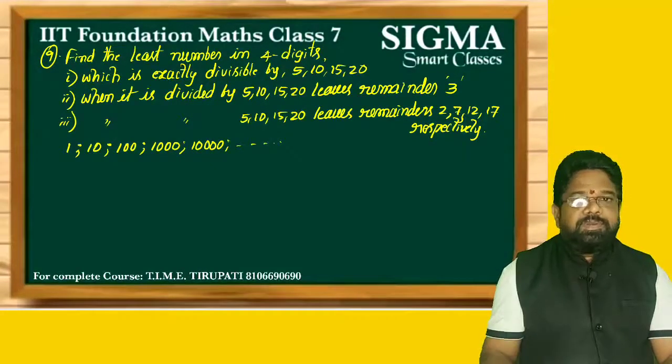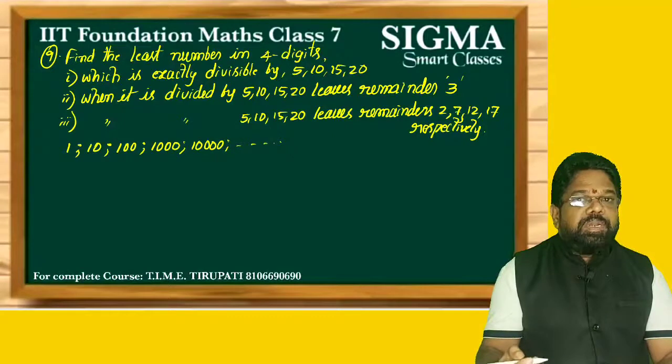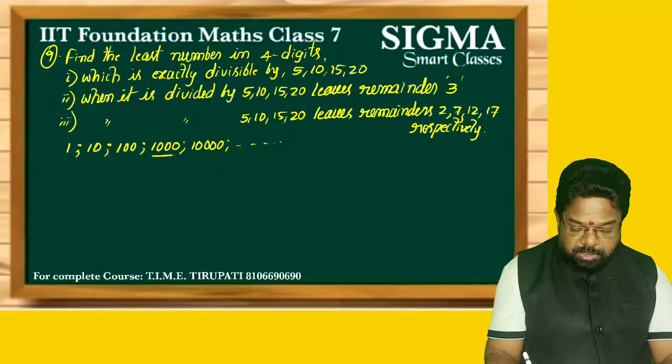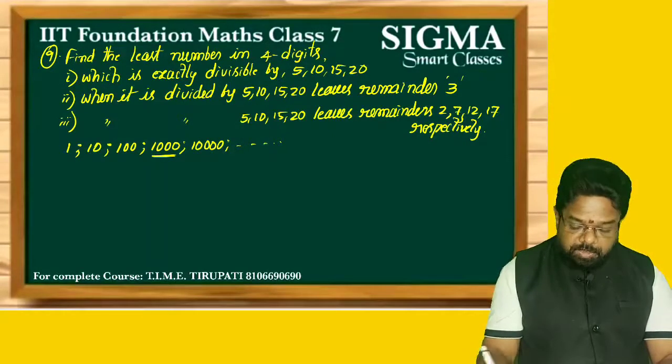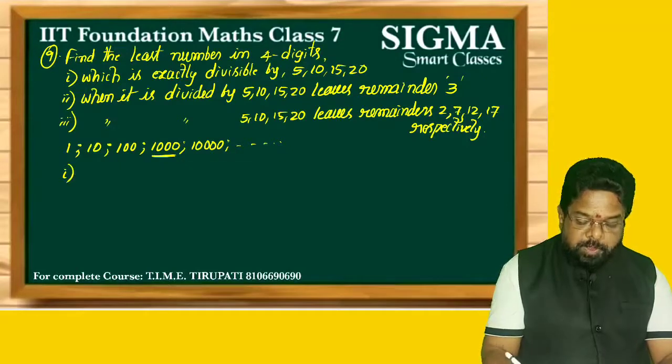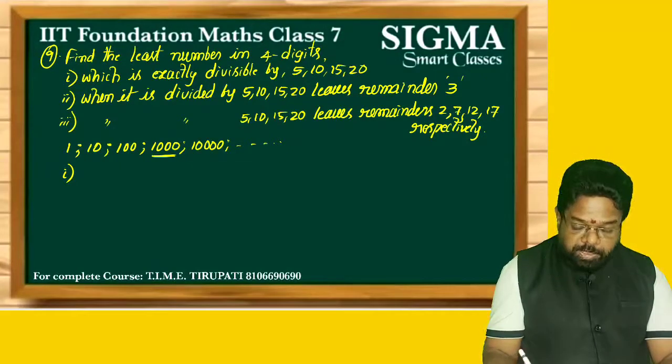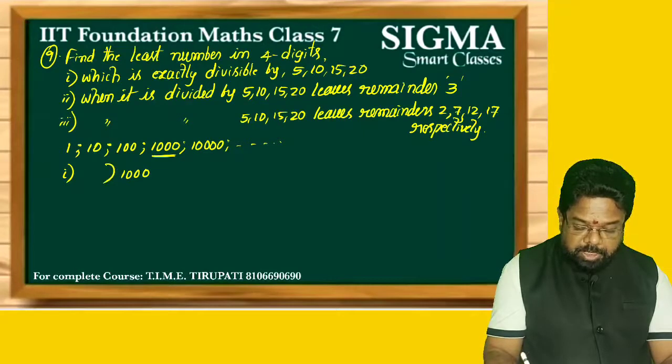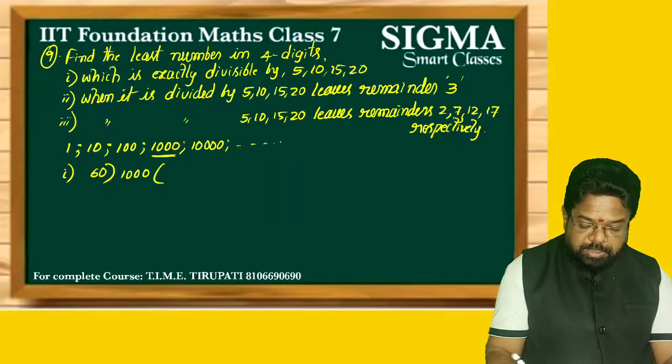Any one can be asked. Here in our question, it is the least number in 4 digits, so you have to select that. Okay, now question number 1 here: which is exactly divisible by 5, 10, 15, 20. Which is exactly divisible by 5, 10, 15, 20 means indirectly it is exactly divisible by their LCM.